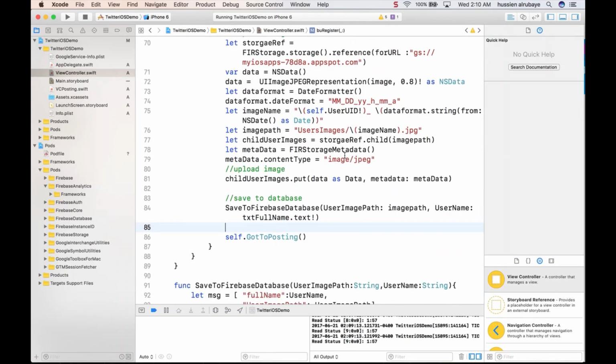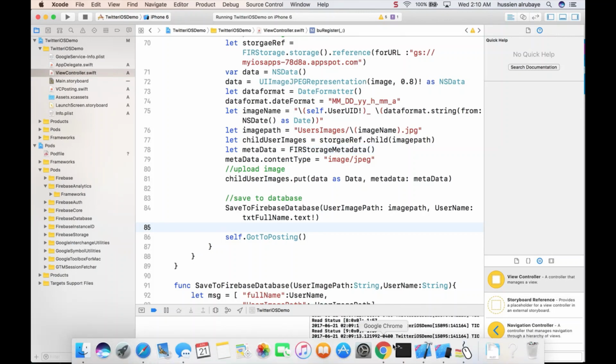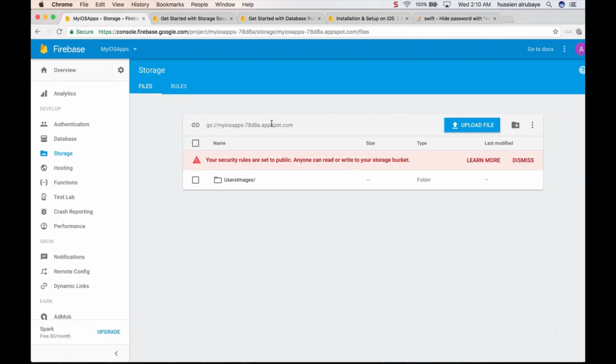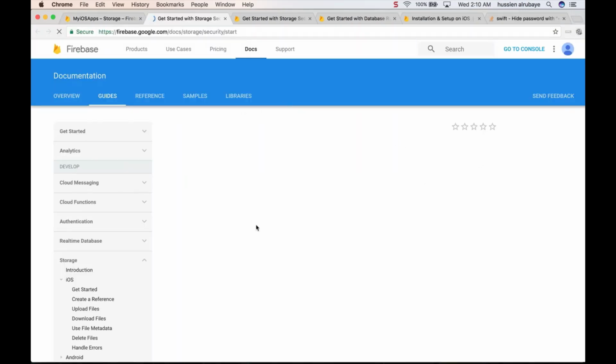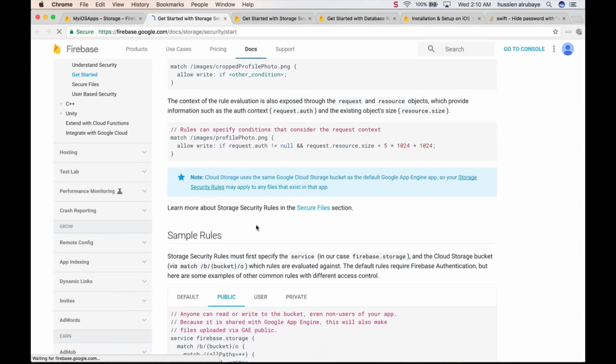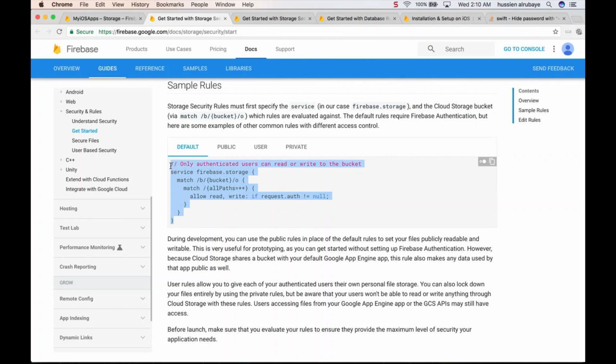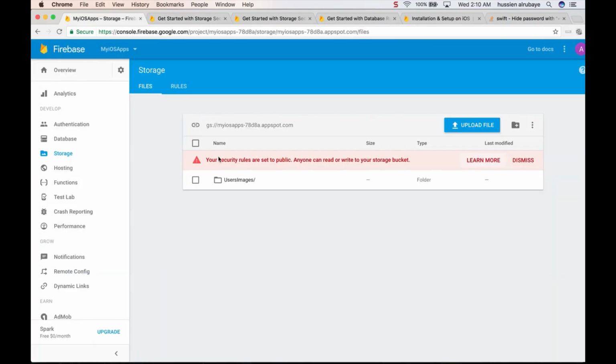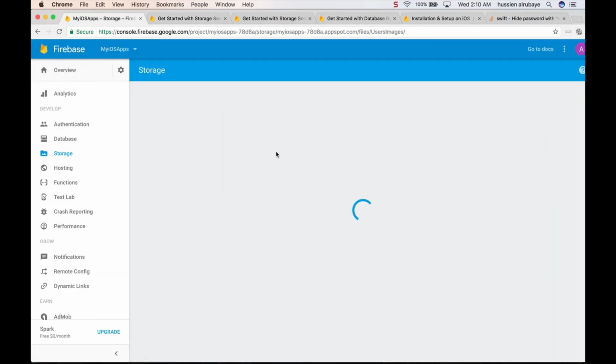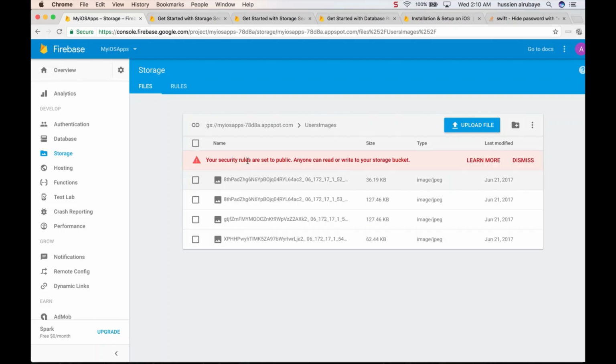So, which is good now. So now I'm able to upload the image after the person registers, and now I could get back to this one, the security rule, and return it back to the original default one, because I don't want to allow any people, even if they are not authorized. That means anyone just having this URL could upload, which is not what we look for.